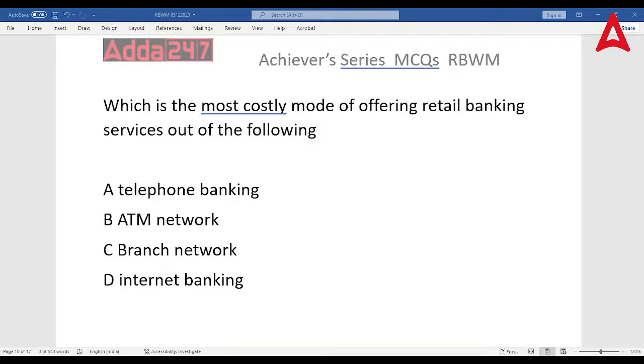Think over it. Most costly mode, costly we want. So the answer over here is